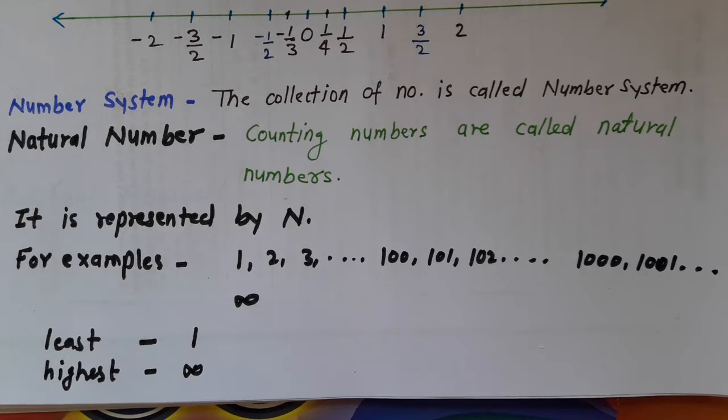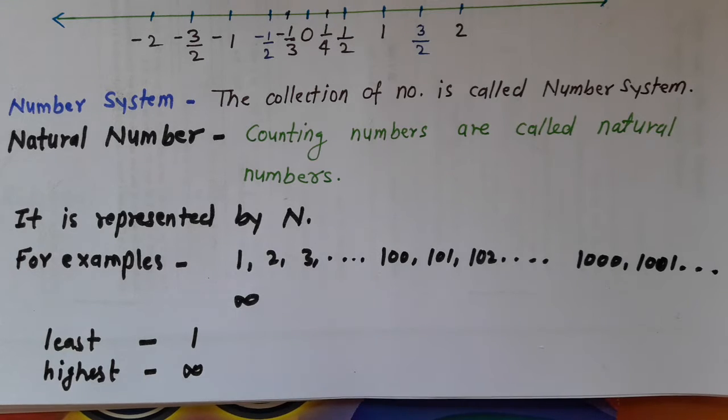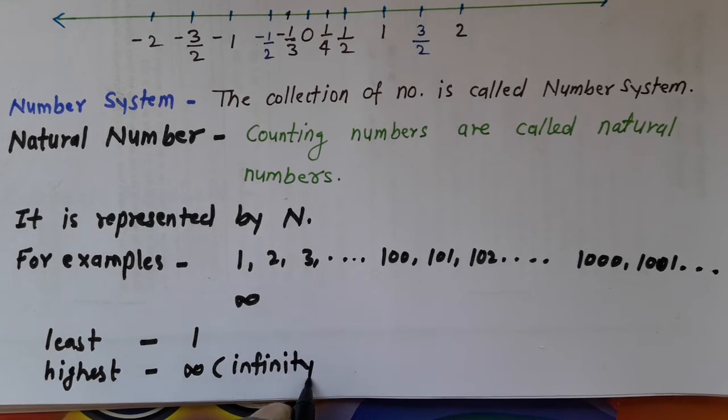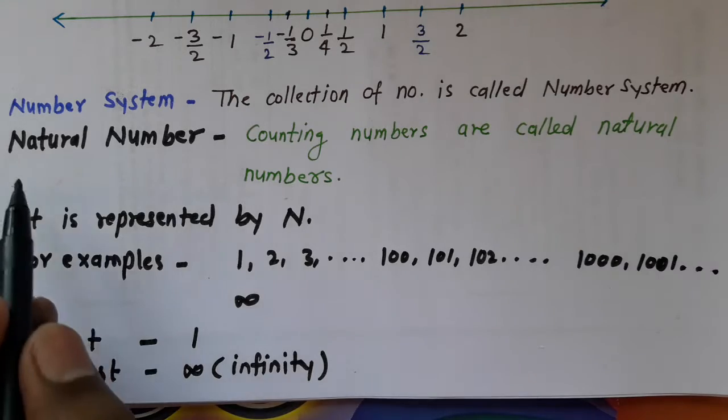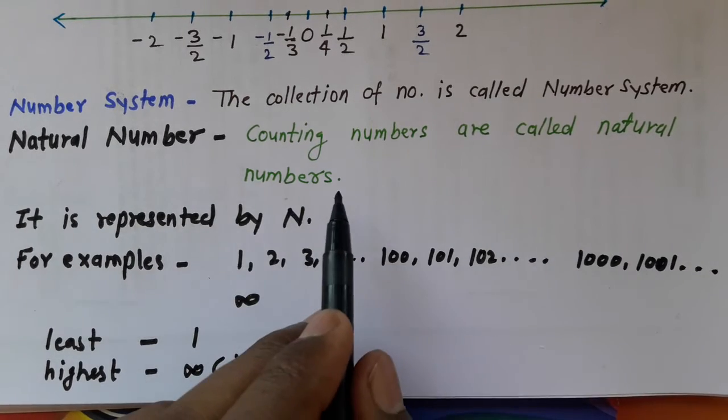Infinity means not defined. Whatever numbers we count, those are the natural numbers. Right? Natural number is clear. I repeat, natural numbers means counting numbers.